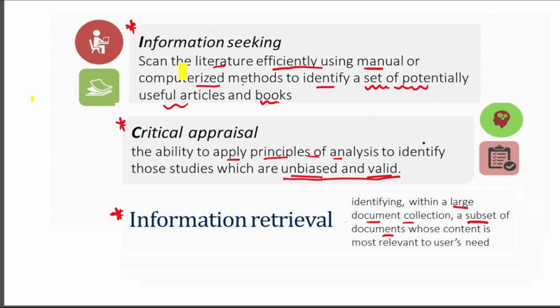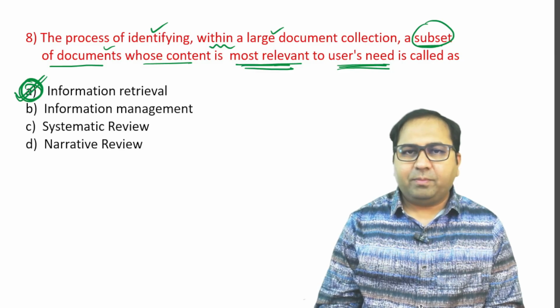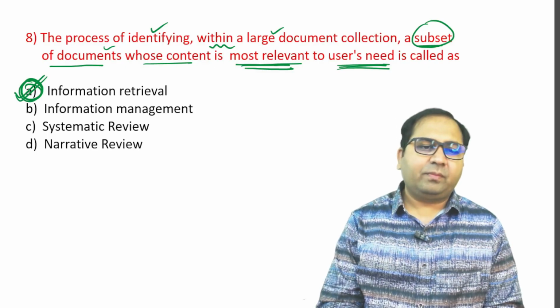In information seeking, how can you identify? The question will mention identify a set of potentially useful articles and books. For critical appraisal, you can identify unbiased and valid. But for information retrieval, you will find terminologies like a subset of documents, identifying within a large document collection. So these are the words. Please identify these words and mark the answer appropriately. Okay. Please remember the question and also the answer.